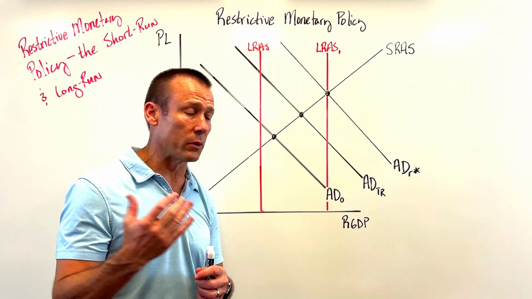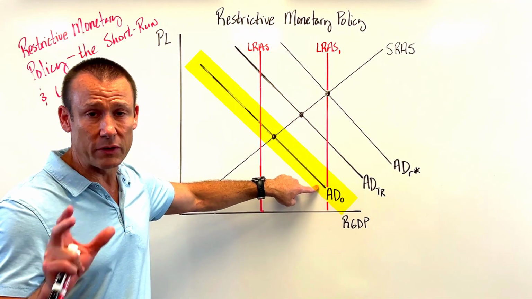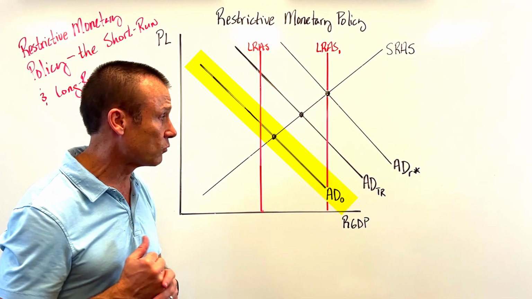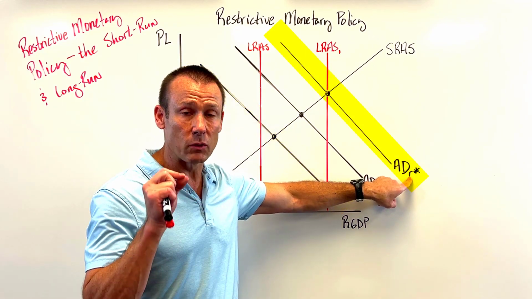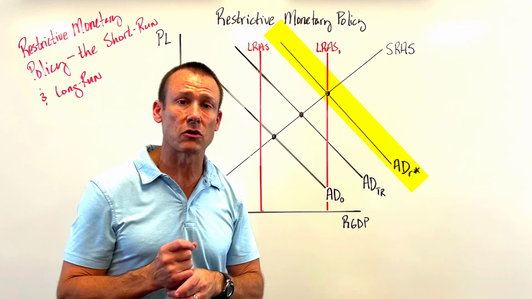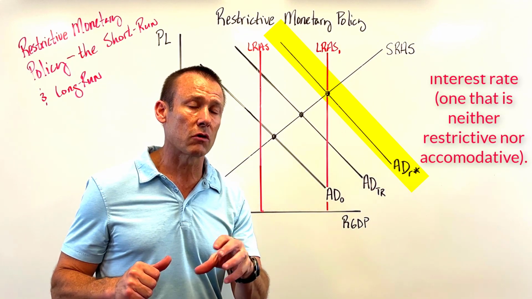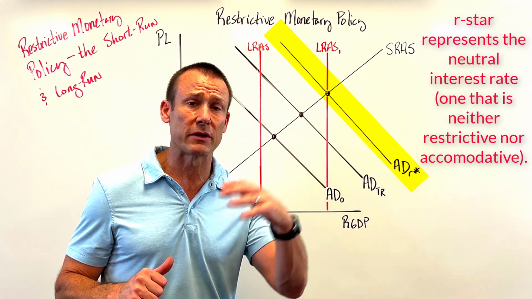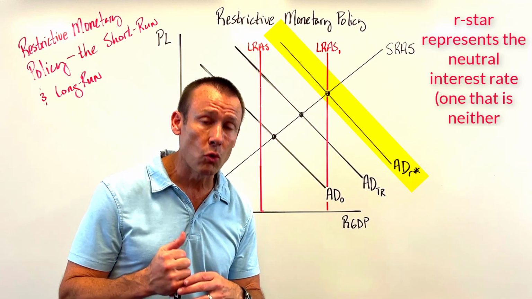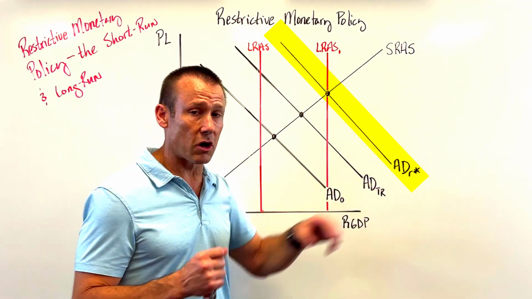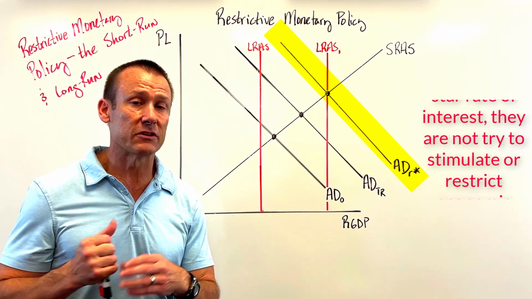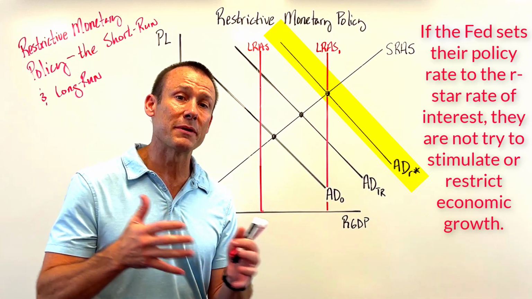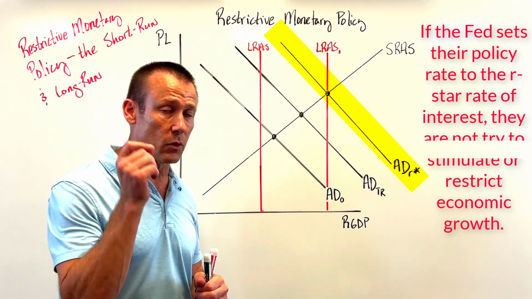Now, under the new paradigm, what we'd like to see is an AD original, which we always go with, showing the original position of the economy, but then two additional AD curves instead of just one. One AD curve shows where AD would eventually go if we went with what's called R star, the neutral interest rate. That's the interest rate that in the long run will be at full employment with no inflationary pressures. What I mean by that is no pressures for the inflation rate to increase or decrease, and no pressures for the unemployment rate to increase or decrease. This R star is called a neutral rate of interest. It means that if the Fed goes with the R star interest rate, they are not being accommodative or expansionary, nor are they being restrictive, i.e. contractionary.